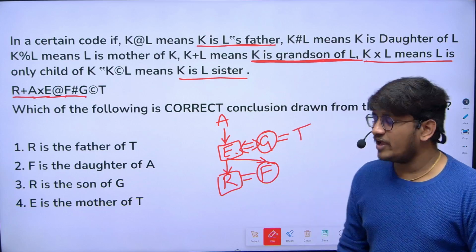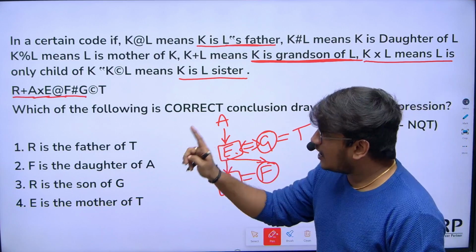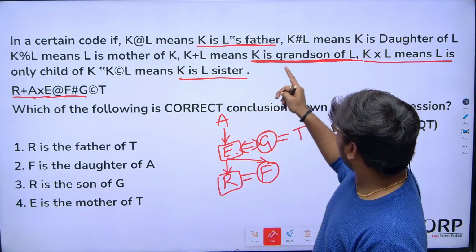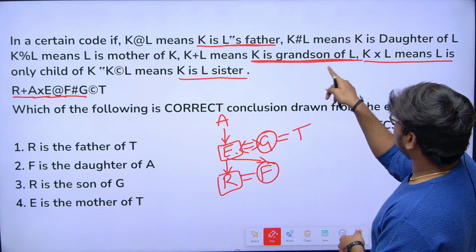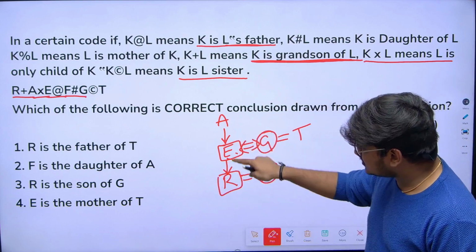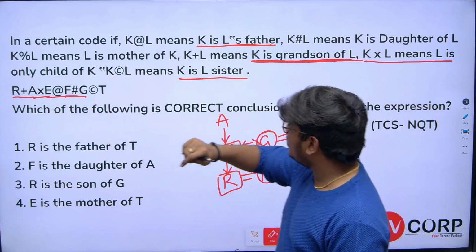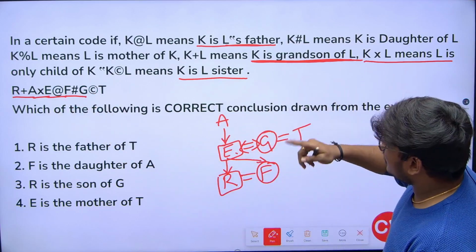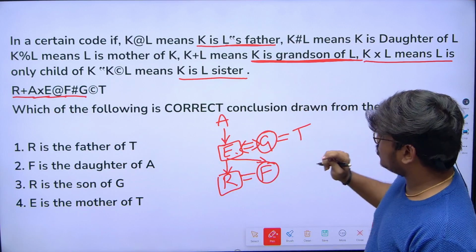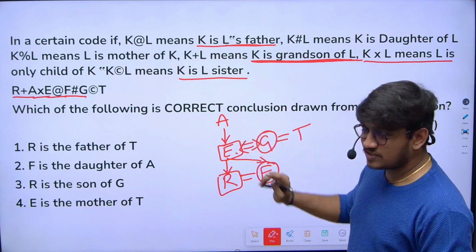That's it. Okay, so if you want, we'll cross check it once again. So R plus A, R plus indicates here we have K is grandson of L, so R is grandson of A. Yes, condition correct. Next, A into E. A into E indicates L is only child of K. So here E is only child of A. Yes, it is done.